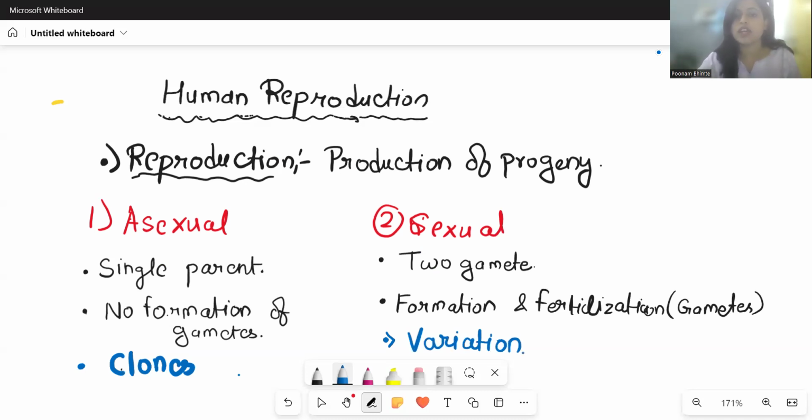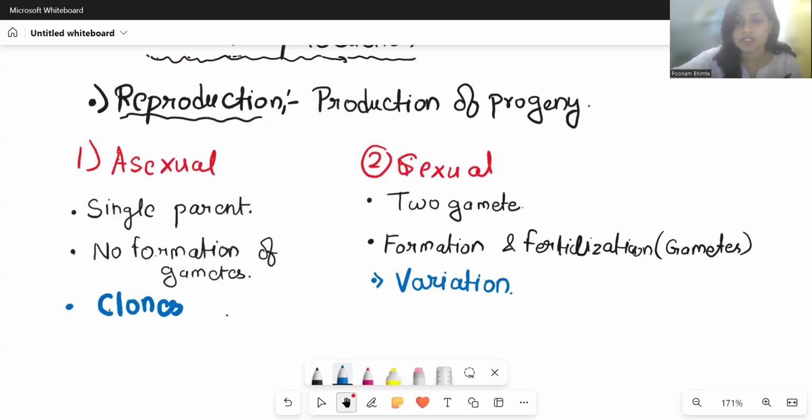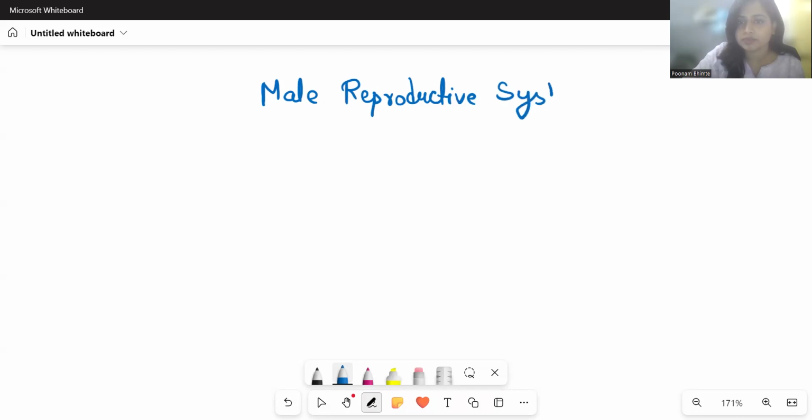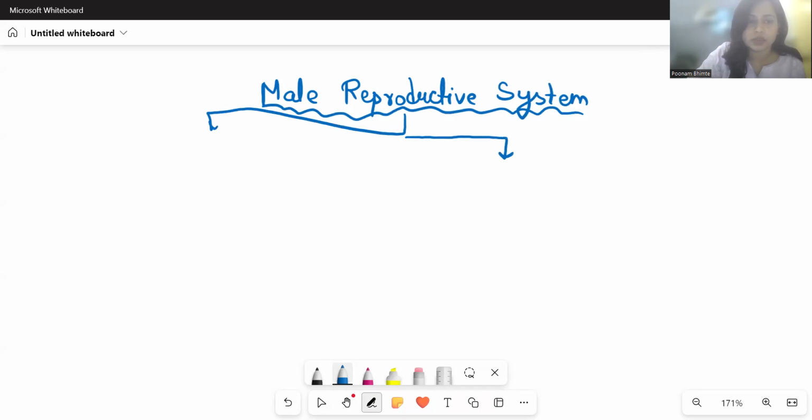Getting to the next point, now we have understood what is the basic of reproduction. Now we can go ahead with the male reproductive system. So, talking about male reproductive system, चाहे हम male reproductive बोलें या फिर हम female reproductive system बोलें, both will be divided into two parts. Any reproductive system, when it comes to male or whether it's female, it is divided into two parts.